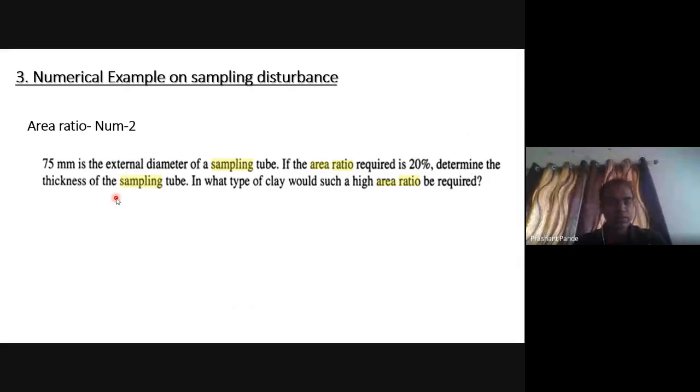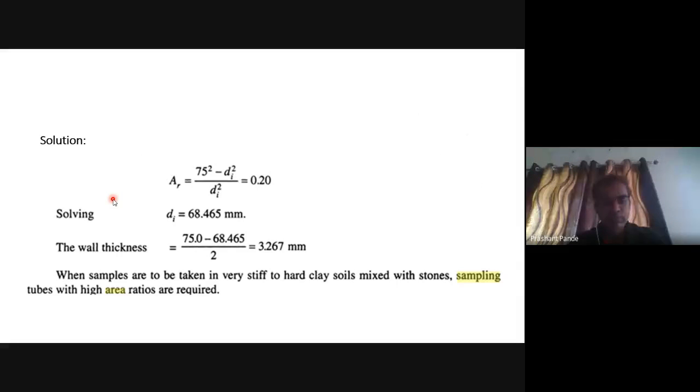The next numerical: 75 mm is the external diameter of a sampling tube with the required area ratio of 20%. Determine the thickness of the sampling tube, and in what type of clay would such a high area ratio be required. After calculating, AR equals 0.2 and Di is taken as 68.465 from the area ratio. The wall thickness equals (75 minus 68.465) upon 2, that is 3.267 mm.